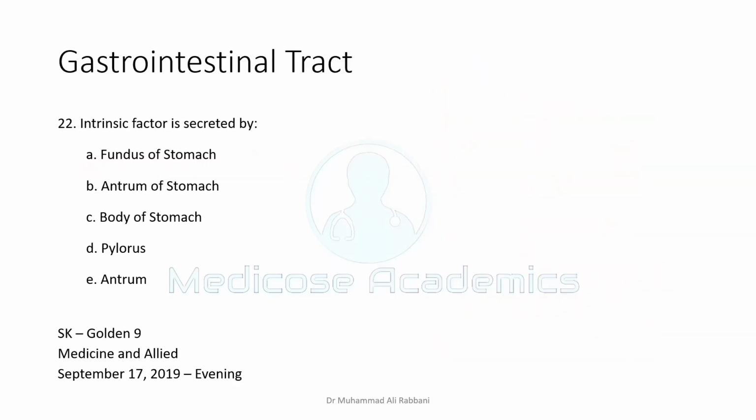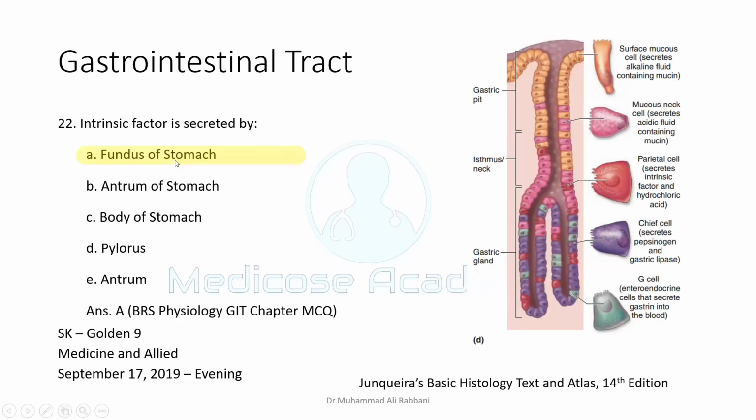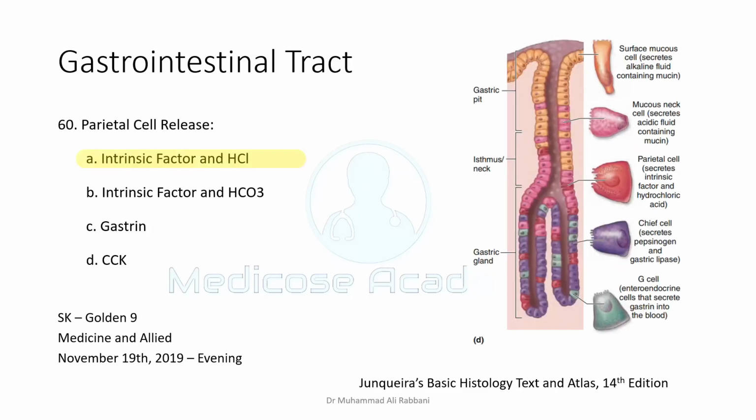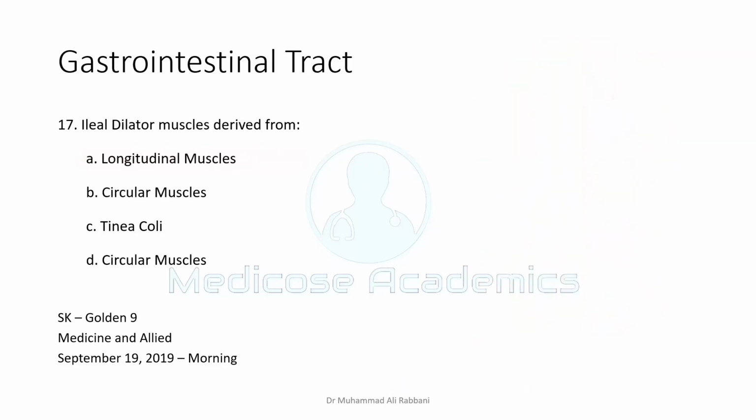Intrinsic factor is released by, you should be very clear, mostly from the fundus of the stomach, and the more important thing that you should remember is it is derived from the parietal cells. So parietal cell secretes intrinsic factor and HCl. The same question asked here. Parietal cell releases intrinsic factor and HCl.